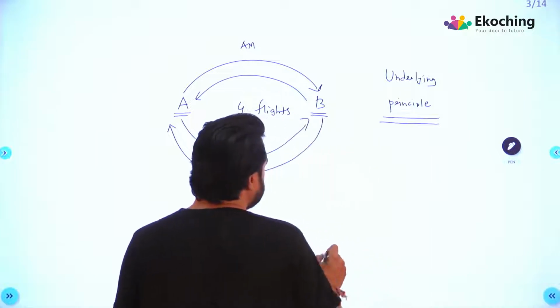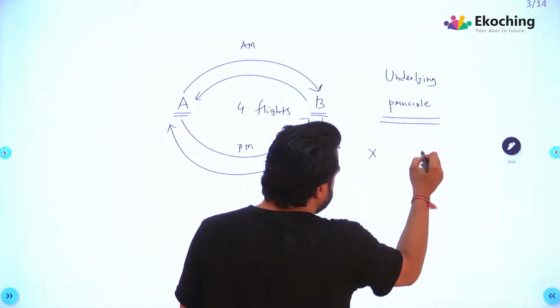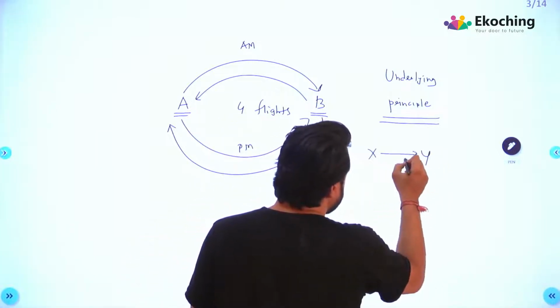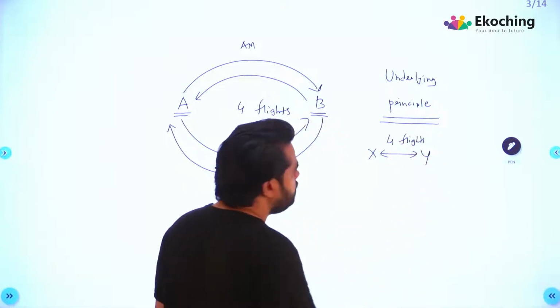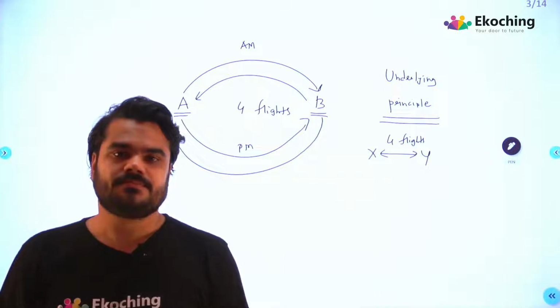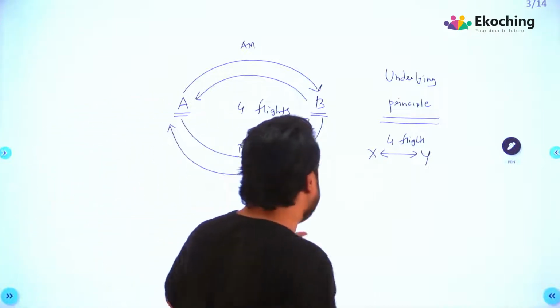What is the underlying principle? That between any two cities, X and Y, there should be 4 flights. This is the underlying principle. Right? Okay, with this data, let me get into the question.